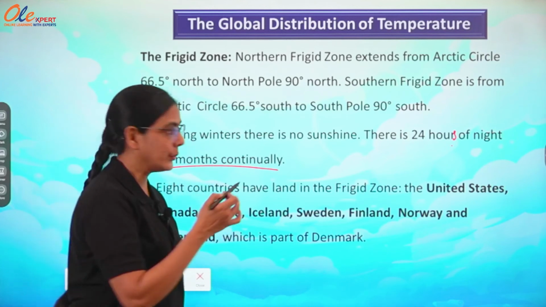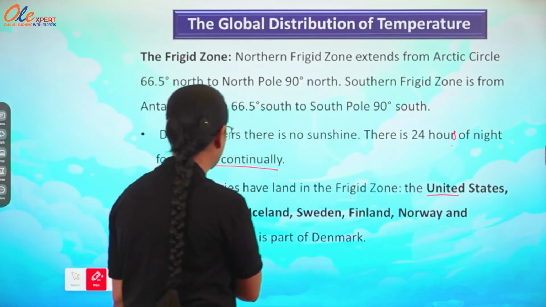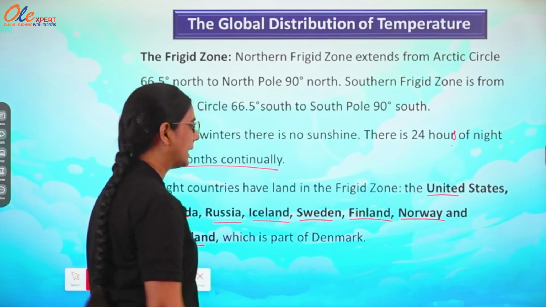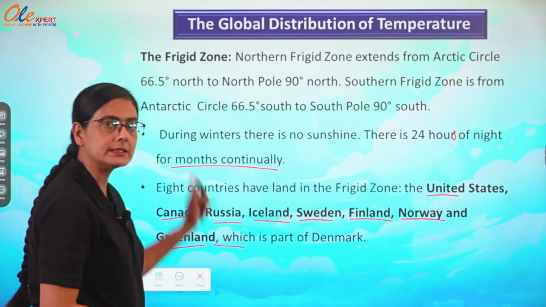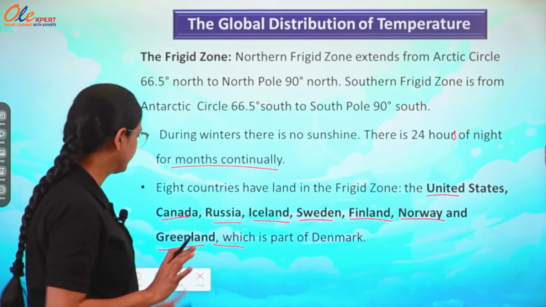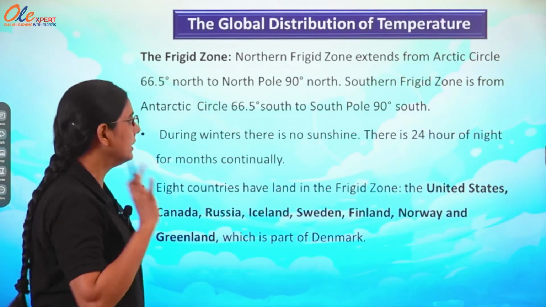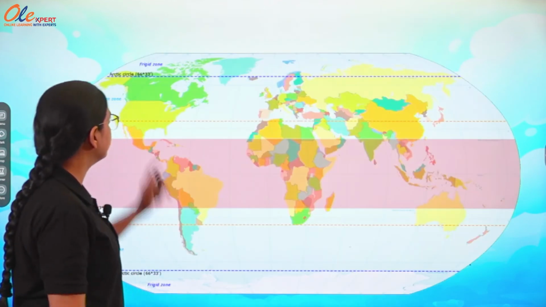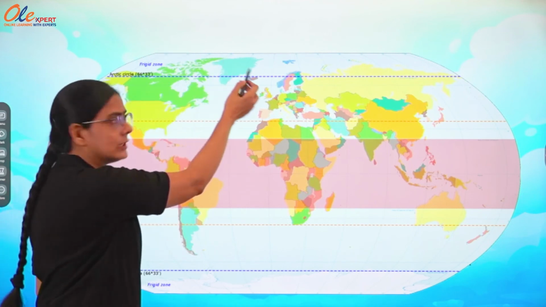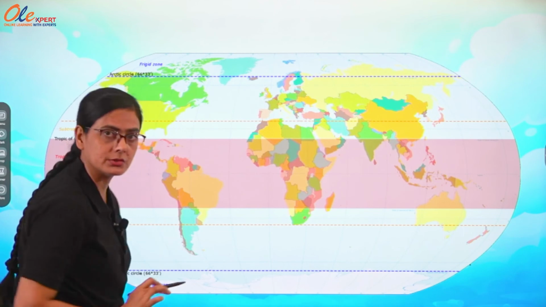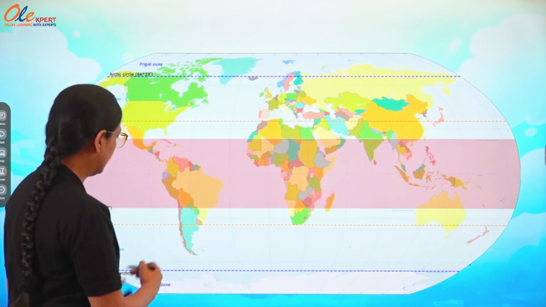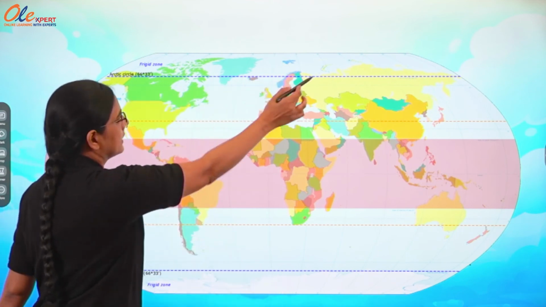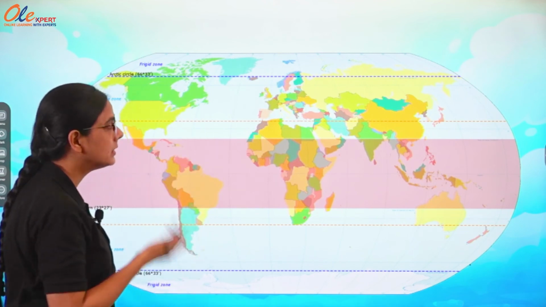8 countries have land in the frigid zone. Now, let us see the names of the countries: United States, Canada, Russia, Iceland, Sweden, Finland, Norway and Greenland, which is a part of Denmark. These countries are there in the frigid zone. Okay. Winters are too cold, 24 hours of night continuously for so many months. So, you can see here frigid zone from Arctic Circle to North Pole and from Antarctic Circle to South Pole. In the southern hemisphere only Antarctica is there, and these countries are there in the north, whose names we have seen.